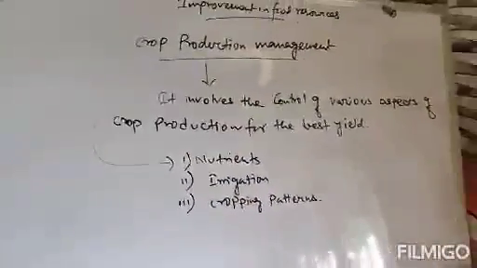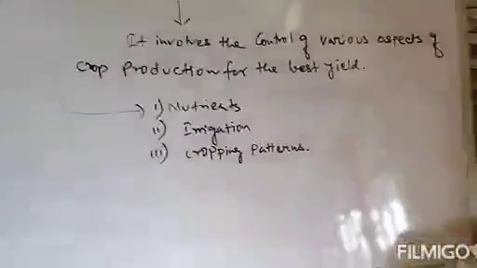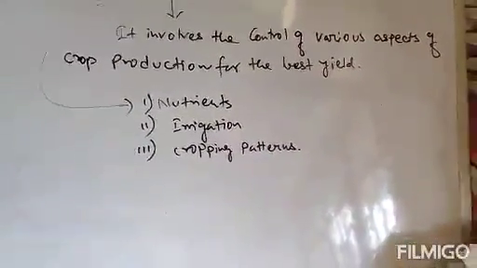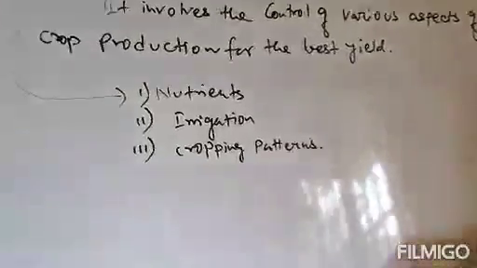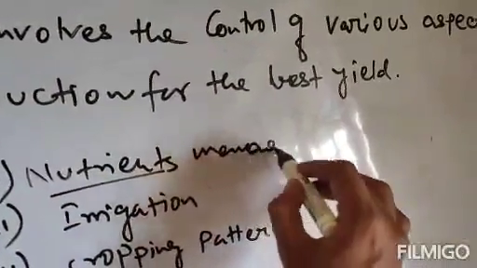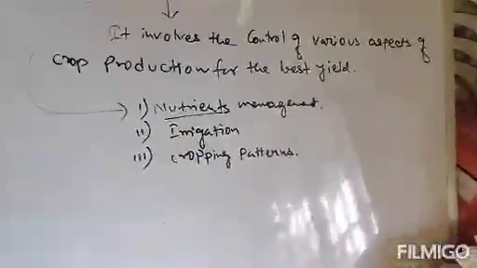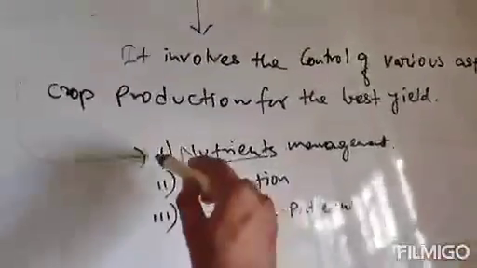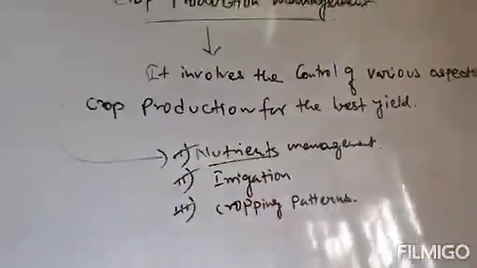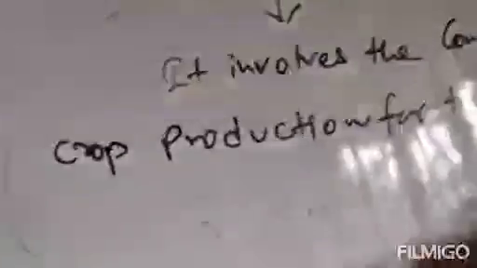So crop production management involves the following three processes: nutrients, irrigation, and cropping patterns. You can say it as nutrients or nutrients management also. So we will discuss now these three steps one by one. So the first one is nutrients management.